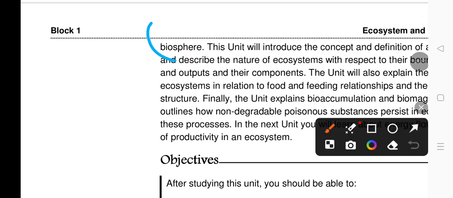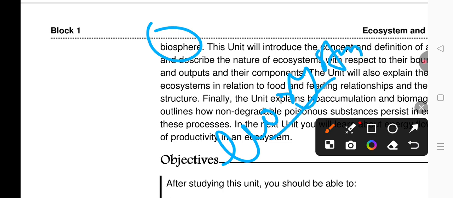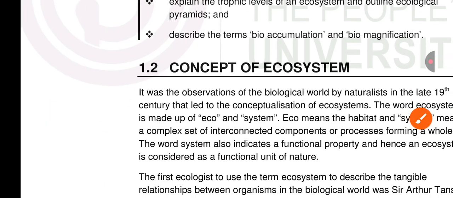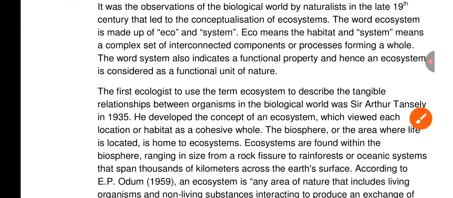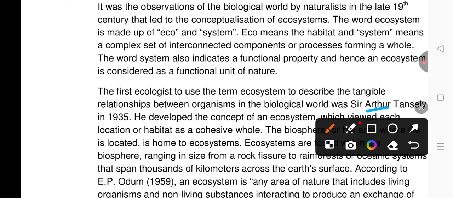Okay, so in this unit we are going to study ecosystem only. So, basics of ecosystem. The ecosystem concept was first described by a scientist known as Arthur Tansley in 1935.